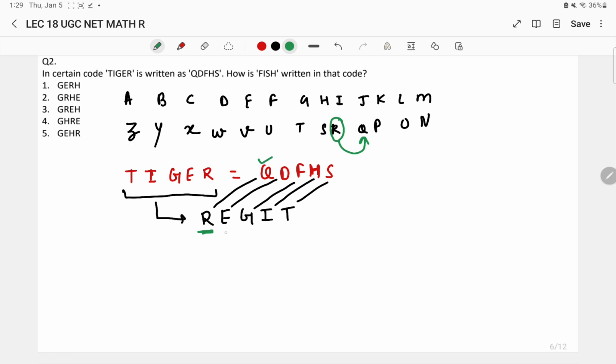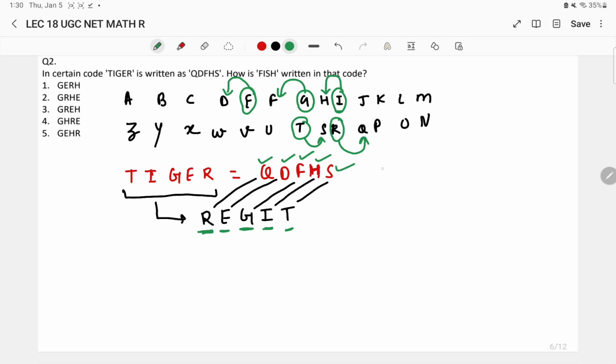Next, the second letter is E. Whenever we do E minus 1, we get D. Similarly, the next letter is G. If we do G minus 1, we get F. Similarly, I minus 1 will give us H. T minus 1, what we are going to get is S.